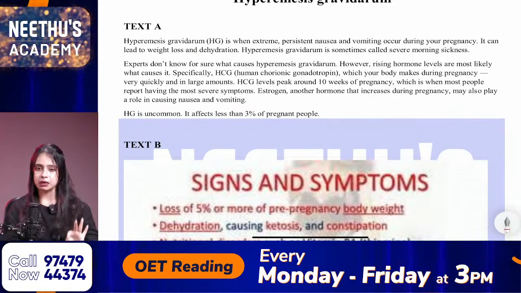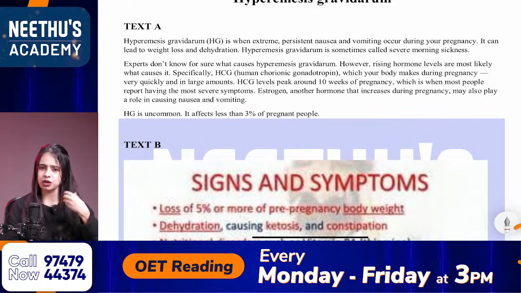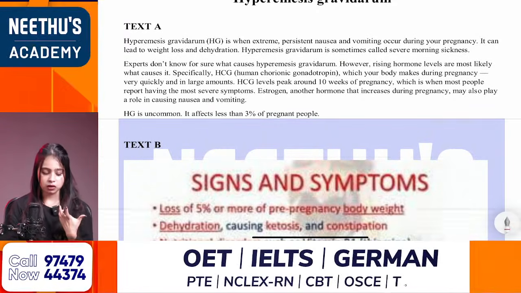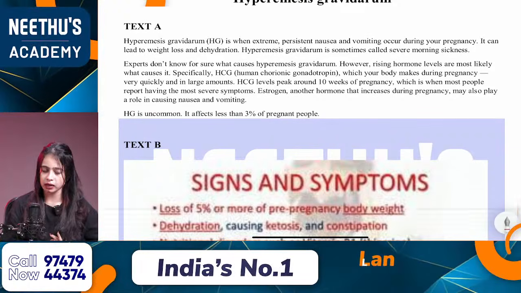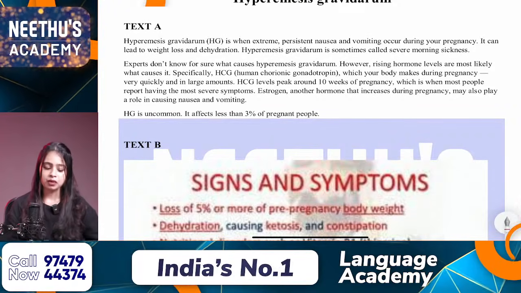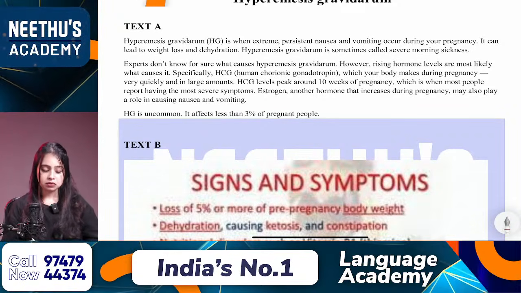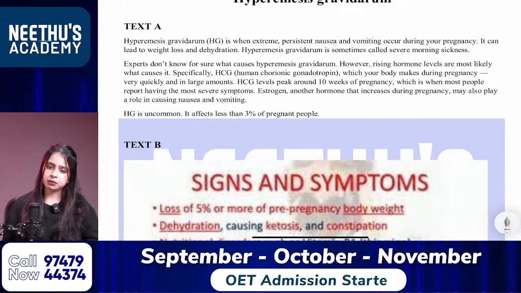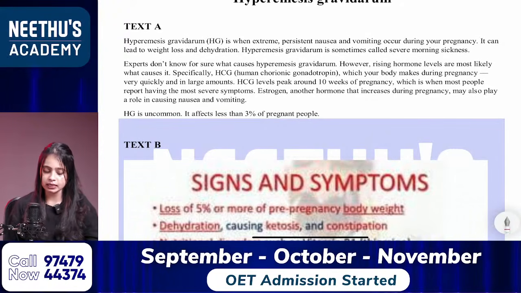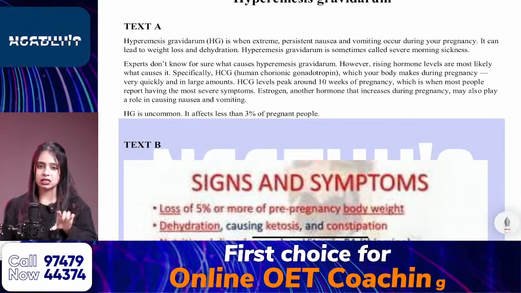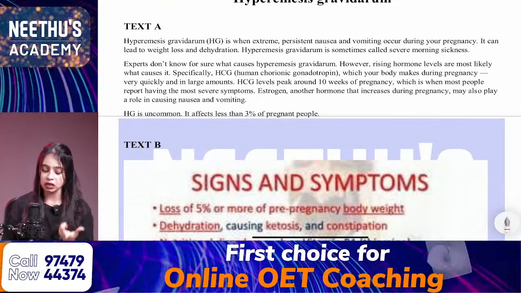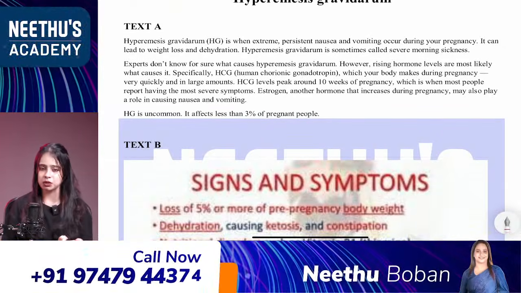Okay, so tell me, please comment it here, because I just want to know how many of you know about keywords. Keywords, keywords, mark. So please do comment it here. Let me know about that. So what are the keywords from text A? I'll read text A. Then please do tell me what are the keywords from text A. After reading text A, please let me know in the comment box what you understood as keywords.